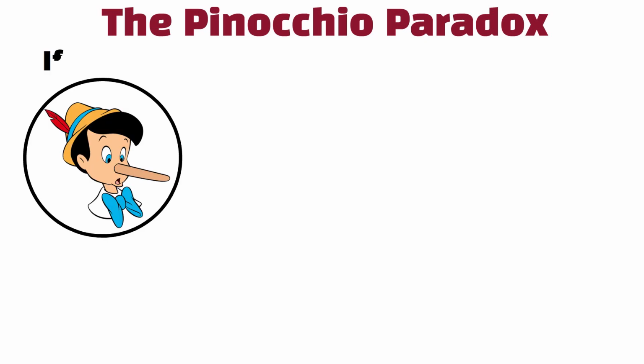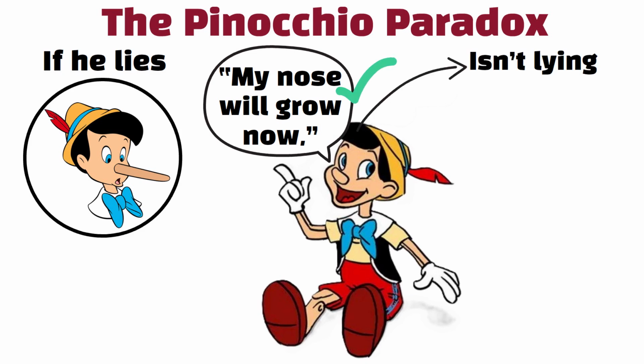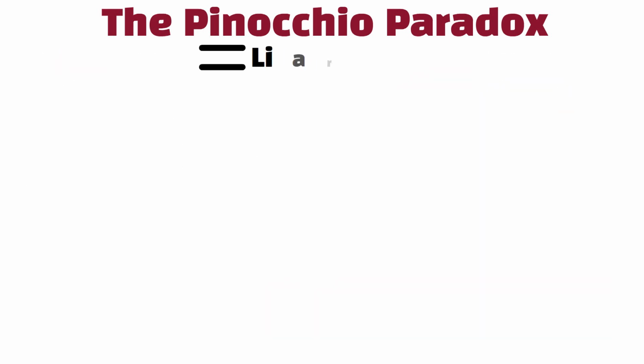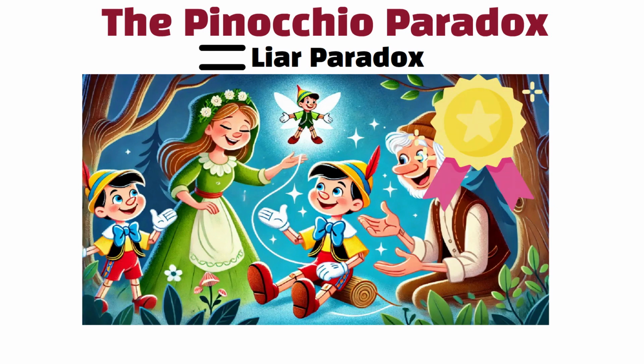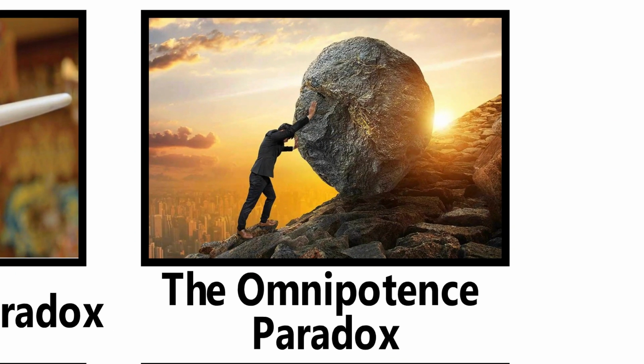The Pinocchio Paradox. Pinocchio's nose grows if he lies. If Pinocchio says, "My nose will grow now," what happens? If this is true, then he isn't lying, so his nose shouldn't grow. If it's false, then he is lying, and his nose should grow, making it true. This is similar to the Liar Paradox, but uses a fairy tale character's special property to show how tricky self-referential statements can be.